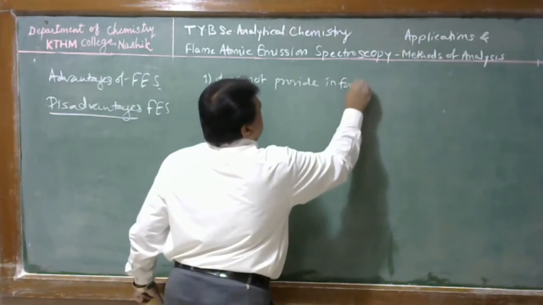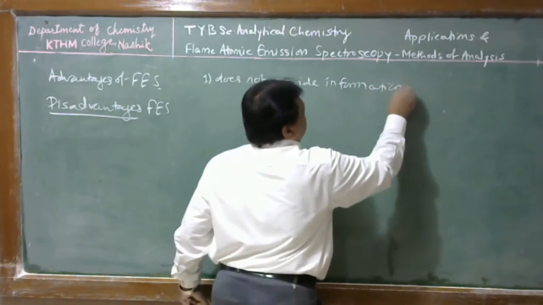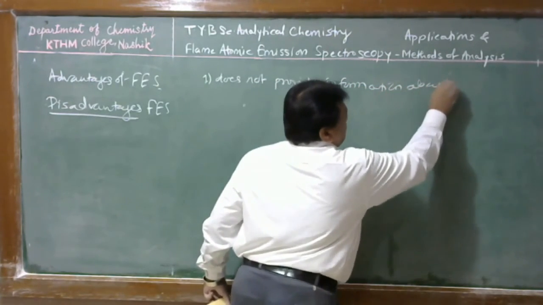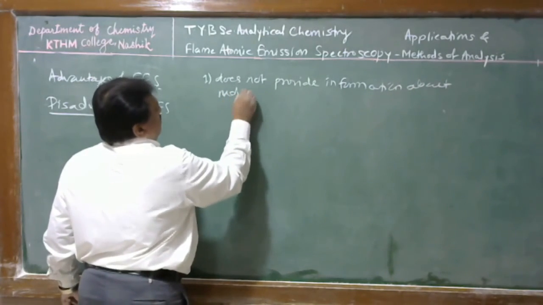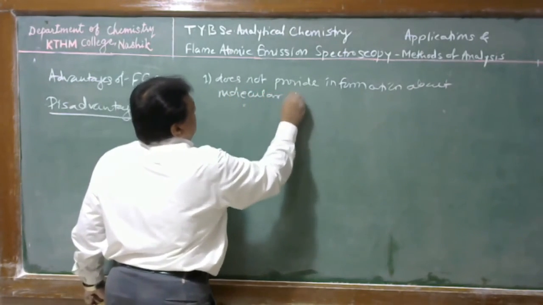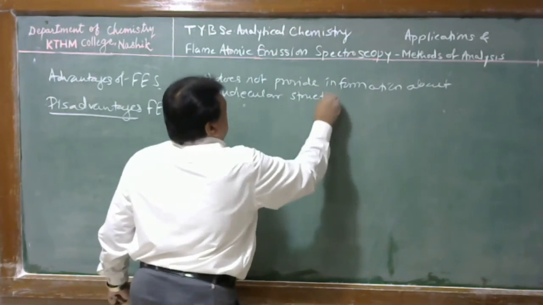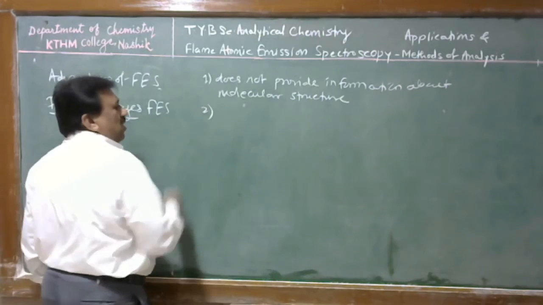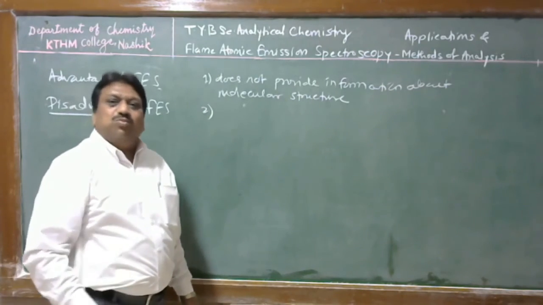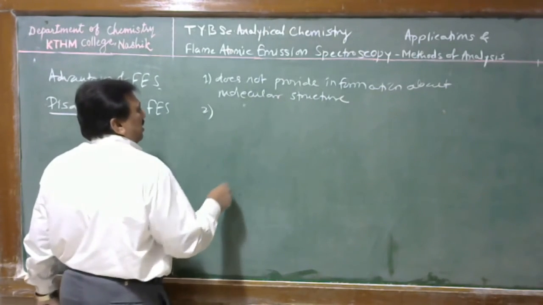And sometimes the concentration of that particular substance may be found more if we do not remove the spectral interference.